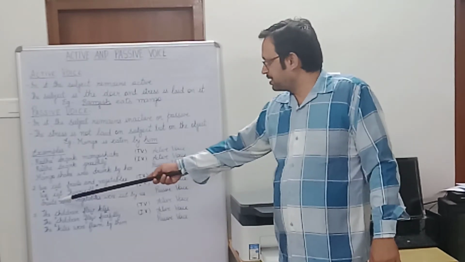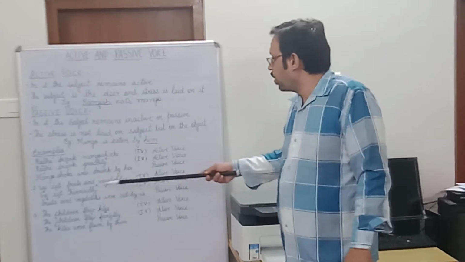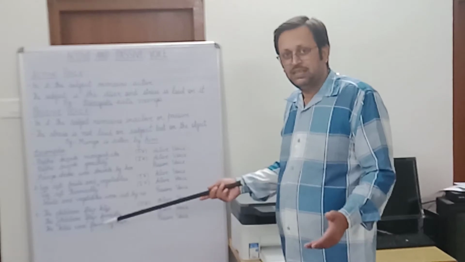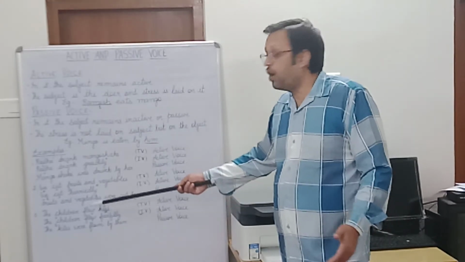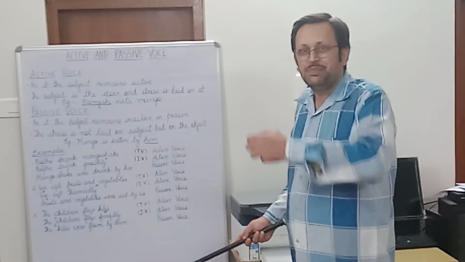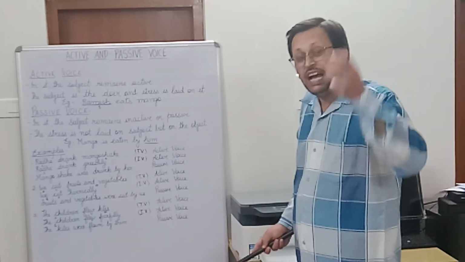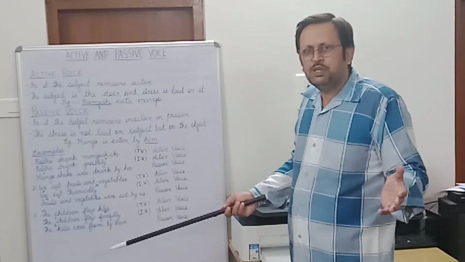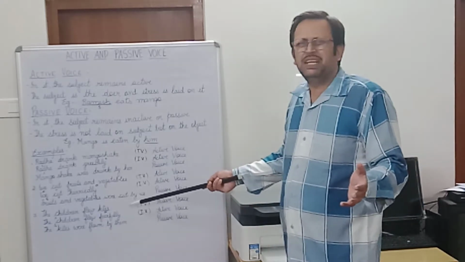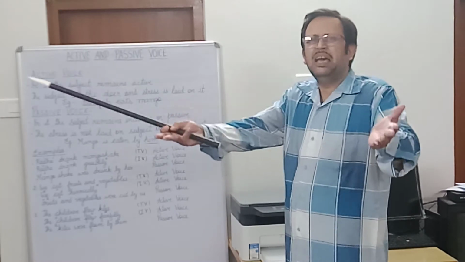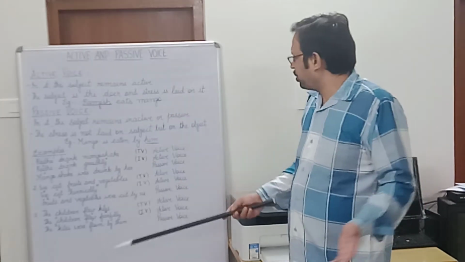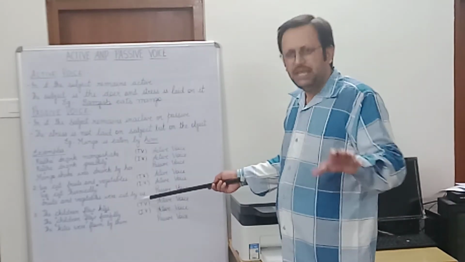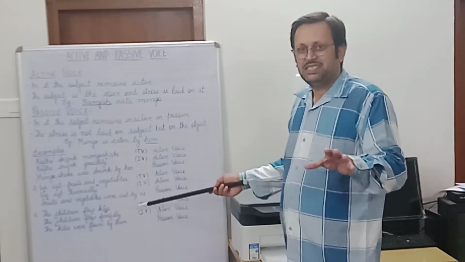So the sentence is: fruits and vegetables were cut by us. So the activity done is cut, but here we are laying emphasis on fruits and vegetables. What was being cut? The fruits and vegetables. So we are laying emphasis on the object. And what happens to the subject? We are least bothered about the subject, whether it is us, them or anyone. So we can see that the subject has become inactive, it has become passive.